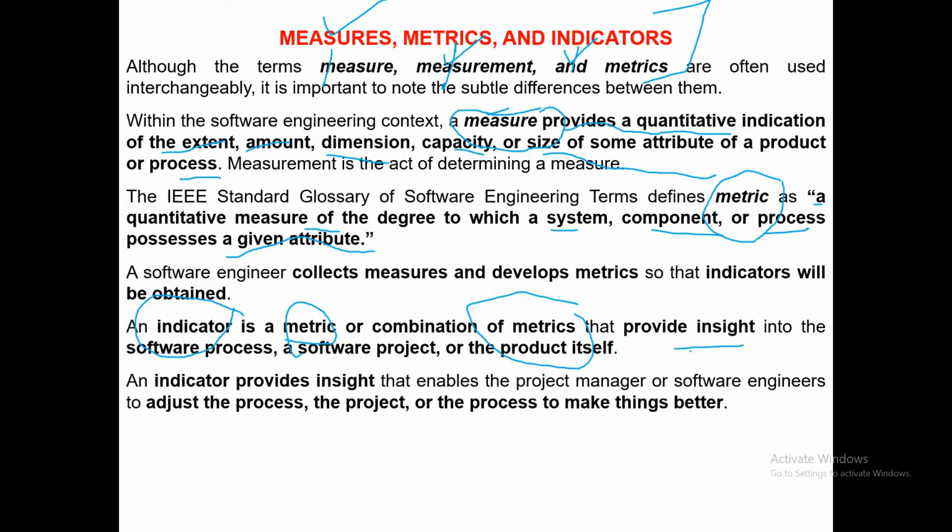Now we have taken the example of a supermarket. Everything applies to the software process. So let's take an example of a software measure, software metric, and software indicator. Say you're developing code, and the number of errors in a particular module is, let's say, 5. So it is a number, it is a measure. Number of errors in a module, it is a measure.